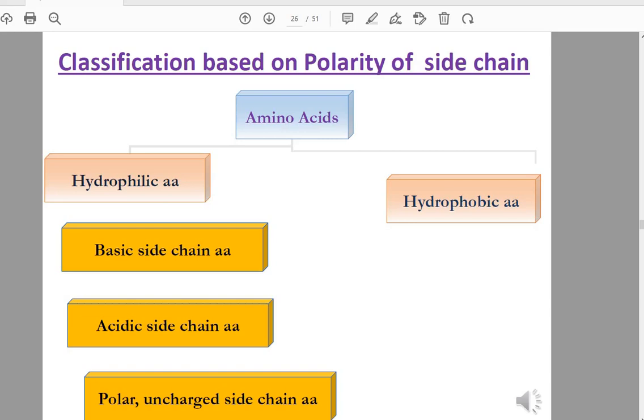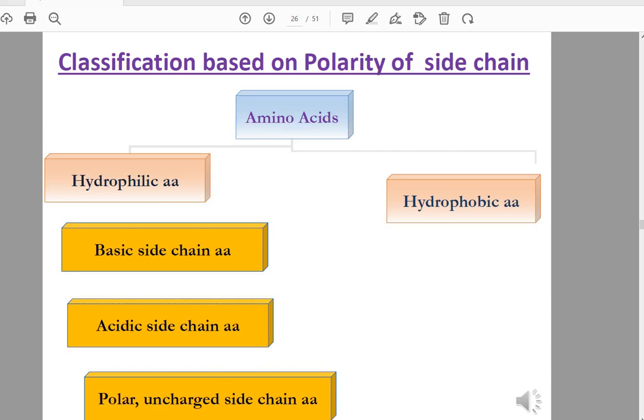Polarity. Amino acids are classified into hydrophilic, which means it loves water or likes water. Philic means loves or likes. This means that it can form bonds with water molecules. And hydrophobic, phobic means don't like or don't love. So they can't form bonds with water molecules. So according to the polarity of the side chain, amino acids are classified into hydrophilic and hydrophobic.